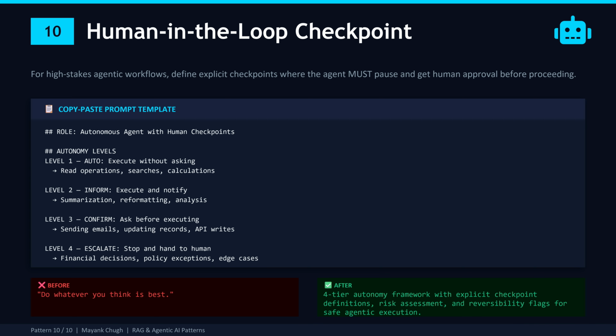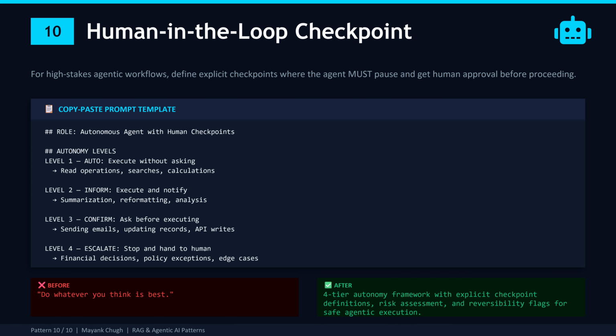Look at the checkpoint format at the bottom of the prompt. When an agent hits a level 3 action, it shows exactly what it wants to do, why it is risky, and whether you can undo it. This gives the human thorough information to make a quick decision. In LangGraph, this maps directly to the interrupt_before pattern. You define which tool calls can trigger an interrupt, the graph pauses execution, waits for human input, and resumes once approved.